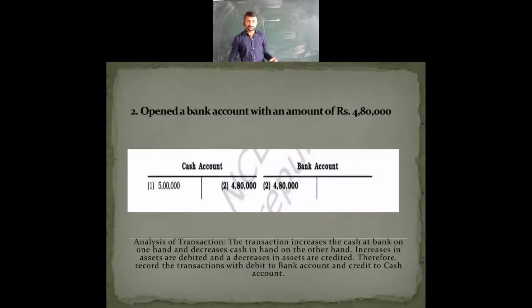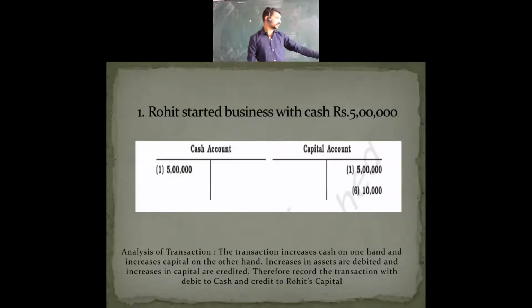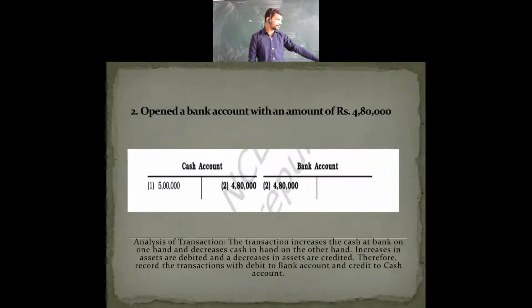In the cash account we had the first transaction, the points whatever I was showing, 1, 2 and all, what Rohit has invested in the capital, the same points 1, 2, 3. In this way we will have the continuation of the transactions here. So the next, the same first point will be taken. Now this is the second transaction we have done. So 2 points we are going to mention there, the second point mentioned with the digit 2.